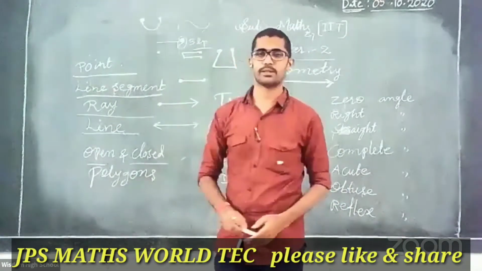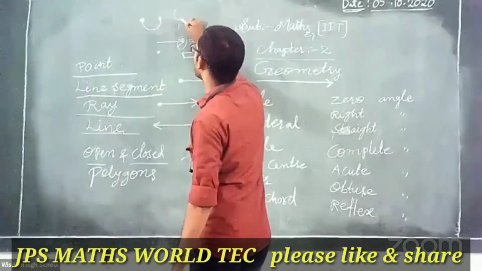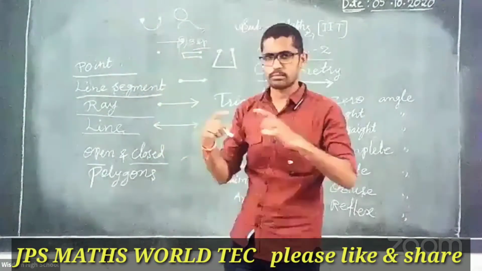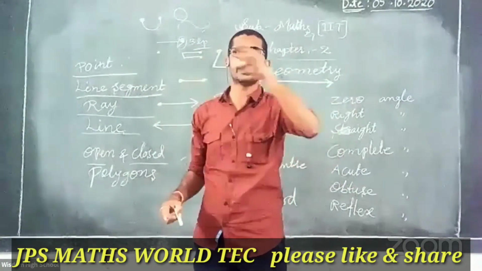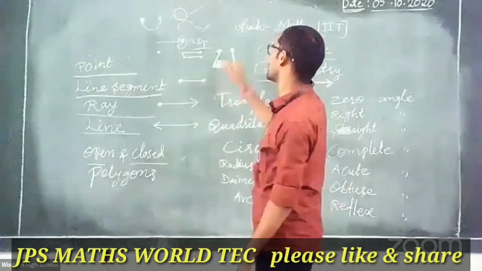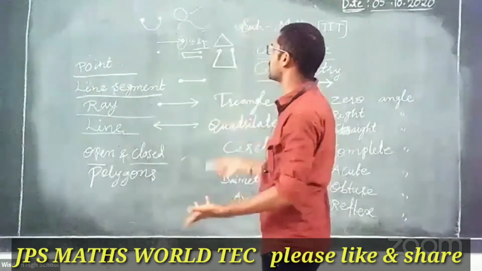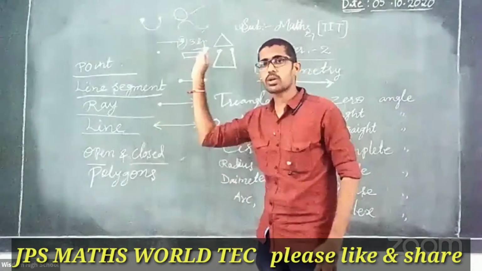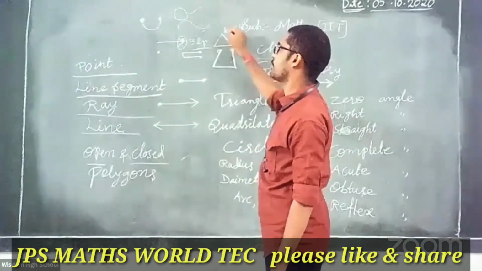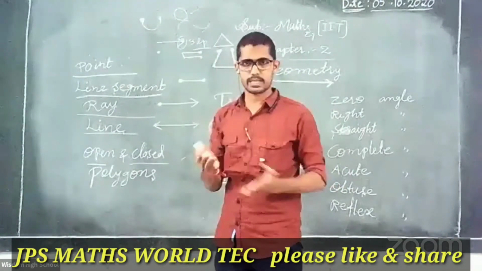Next, closed figure. Simple one. Suppose this is a starting point. Now it's an ending point. See what happens. They meet. So starting point and ending point just meet. What happened? It's a closed figure. Next, here observe starting point and ending point. What happened? Joined. So it is a closed figure. The difference you understood? Open figure, closed figure. Simple. Is there any difficulty? Clear.